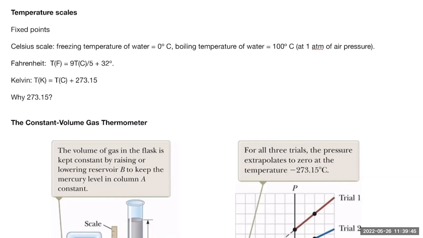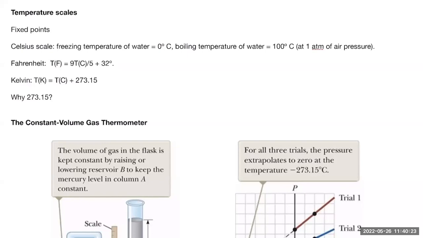But for Fahrenheit, these two points have different temperature readings. We call the freezing temperature of water 32 degrees Celsius. I'm sorry, 32 degrees Fahrenheit, not 0 degrees Fahrenheit. And the boiling temperature of water on the Fahrenheit scale is not 100 degrees. Rather, there's a formula for you to convert between them. You look at that formula here. The Fahrenheit temperature is, you take the Celsius temperature times 9/5 and then plus 32, okay?